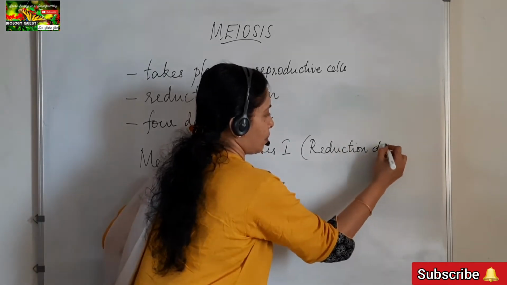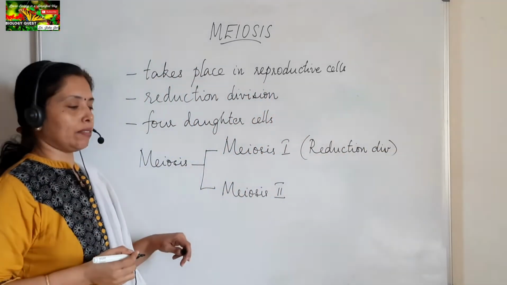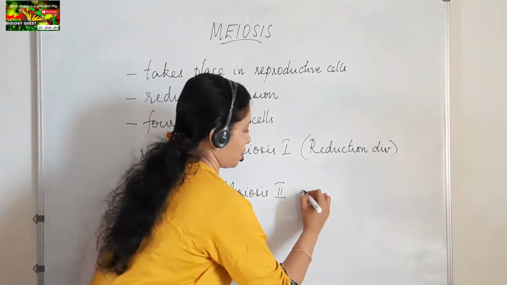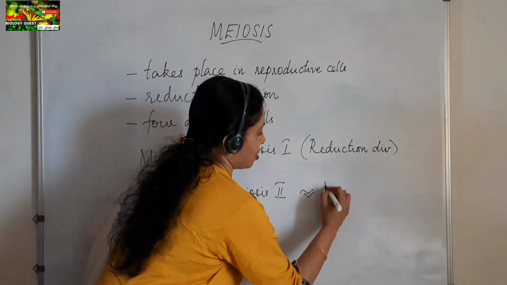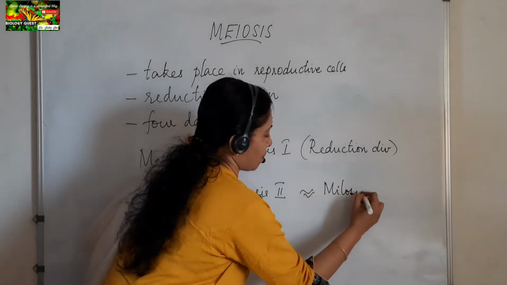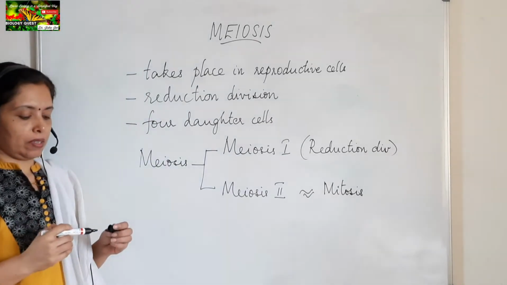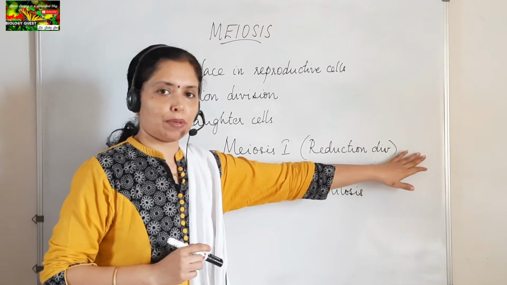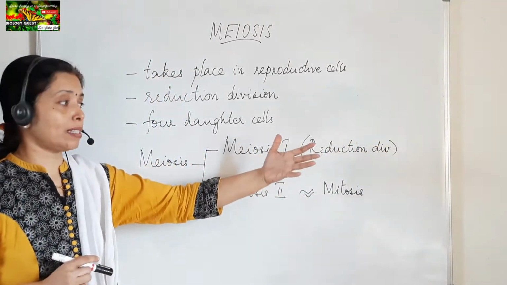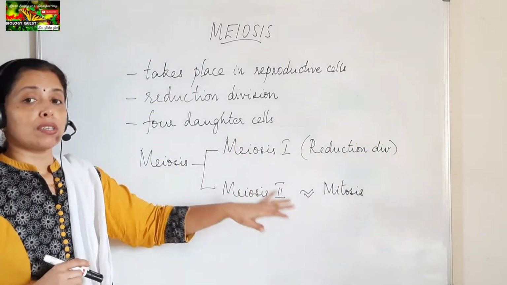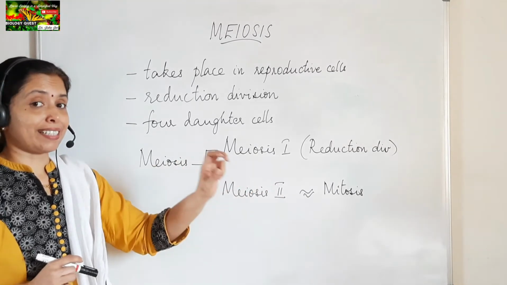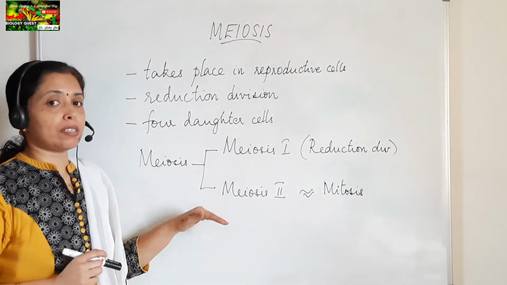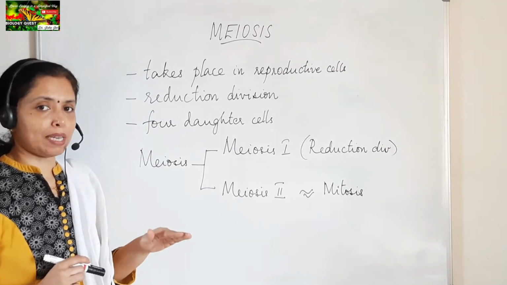Meiosis 1 is otherwise called the actual reduction division, whereas meiosis 2 is similar to mitosis. Okay, so at the end of meiosis 1, 2 daughter cells will be produced. These 2 daughter cells undergo meiosis 2, each daughter cell giving rise to two more daughter cells. So at the end of meiosis, a total of 4 daughter cells will be produced.